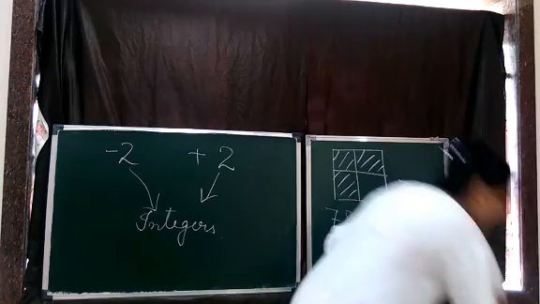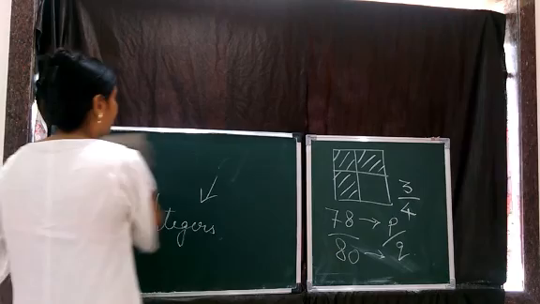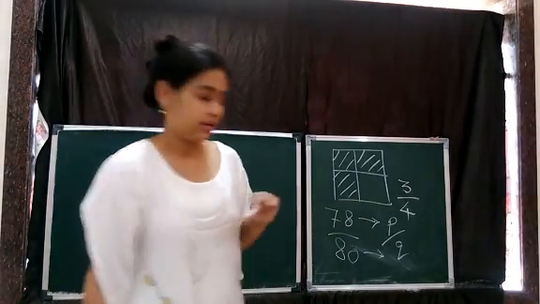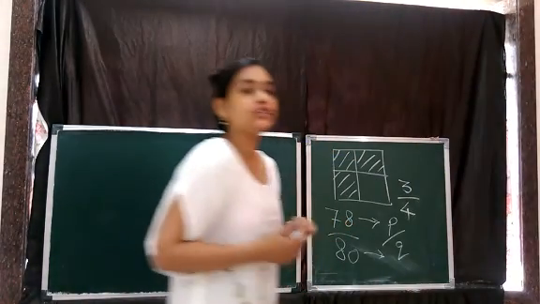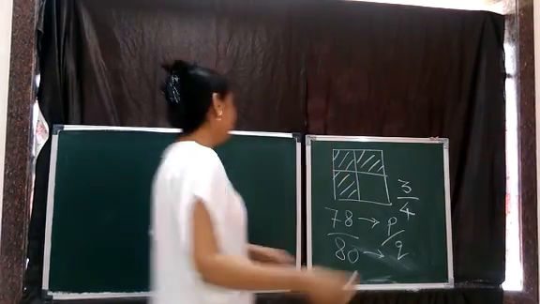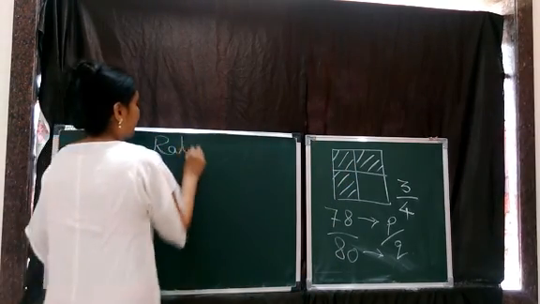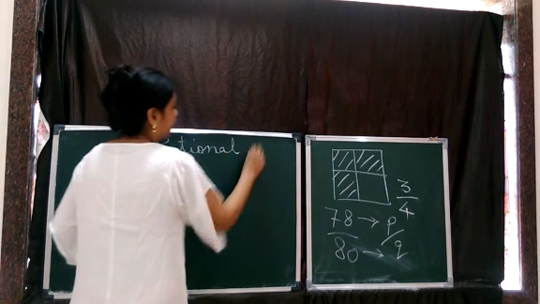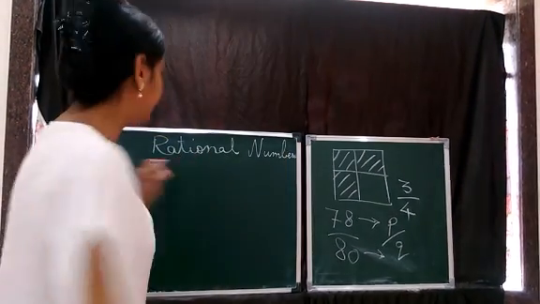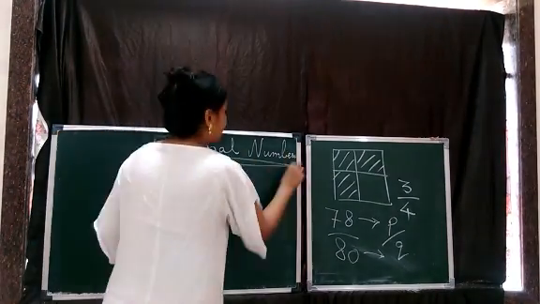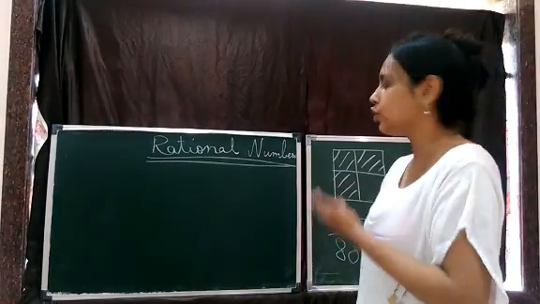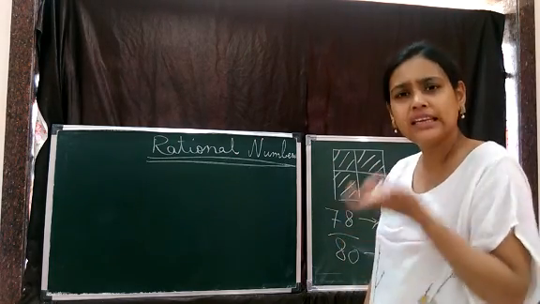Also we studied different types of fractions. Then we studied equivalent fractions. Then again we studied the four basic operations on fractions. Today we are going to add one more thing in this entire number system, that is rational numbers. Our new topic for today is rational numbers. Before starting what are rational numbers, children, let's discuss what is the usage of rational numbers. Means what is the need of rational numbers?